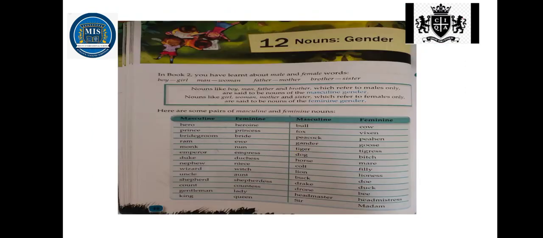Now look at page number 48 from your grammar books. Here are some pairs of masculine and feminine nouns. This chart you have to learn thoroughly by heart, right? For example, hero, heroine. Hero is masculine gender and feminine gender of hero is heroine. Next, nephew, niece. King, queen, lion, lioness. Likewise you have to learn this list which is given to you.